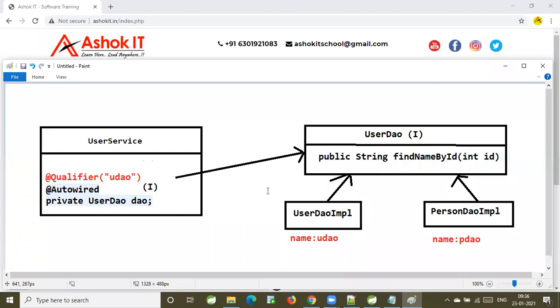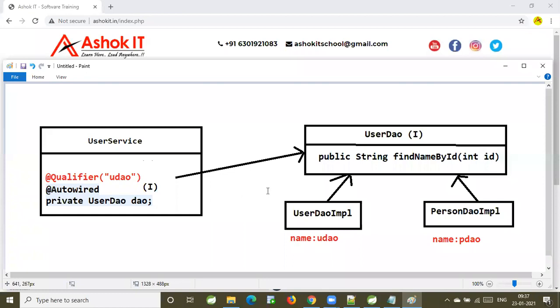Sir, if you use UserDAO, then PersonDAO class is useless now, right? If you are using @Qualifier UserDAO and run the project, every time the UserDAO implementation class will be available. So what's the purpose of the PersonDAO implementation class? If you have that scenario, you can take another variable with another name and inject it with @Qualifier. I'm telling you how to resolve the ambiguity. Generally, we don't do that.